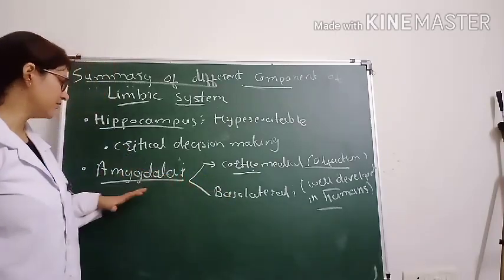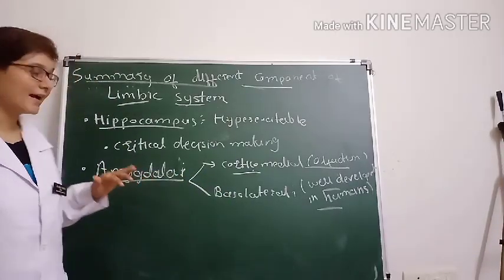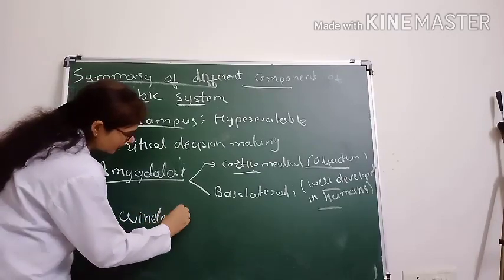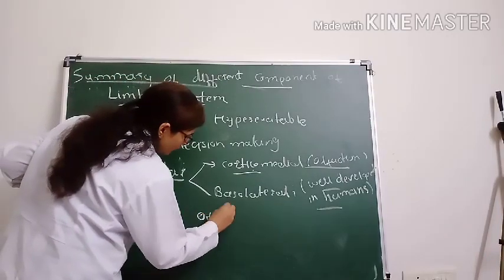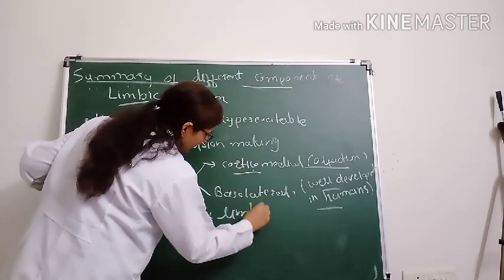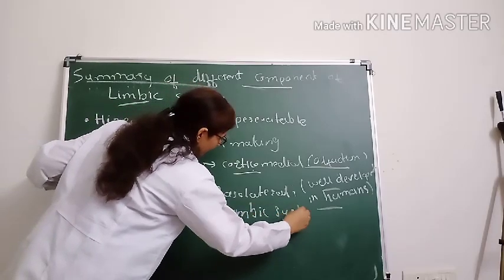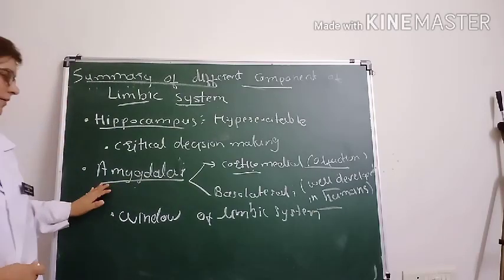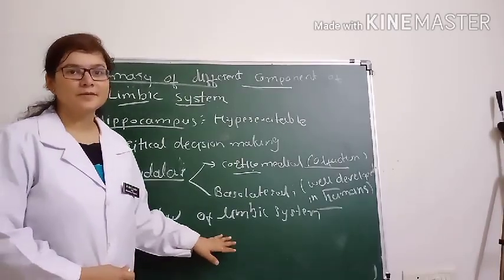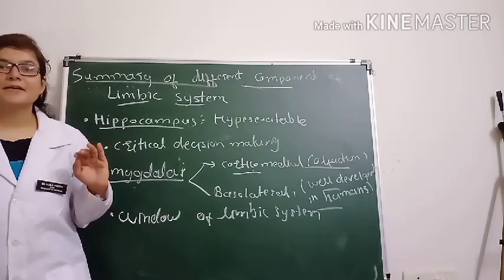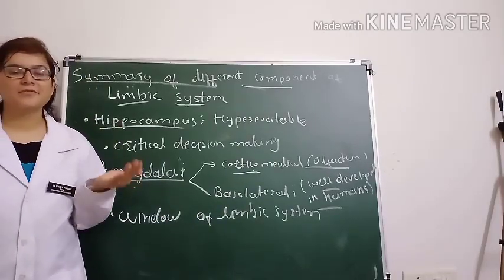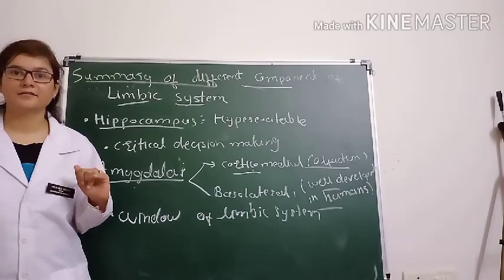Now, what is the main function of the amygdala? The amygdala acts as a window of the limbic system, by which a person sees the place of himself or herself in the world.